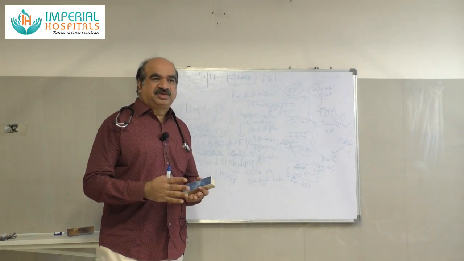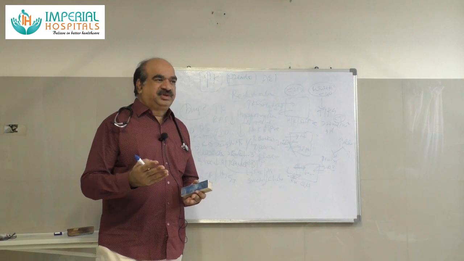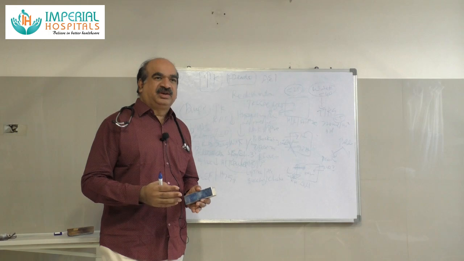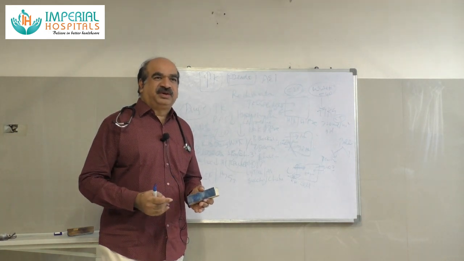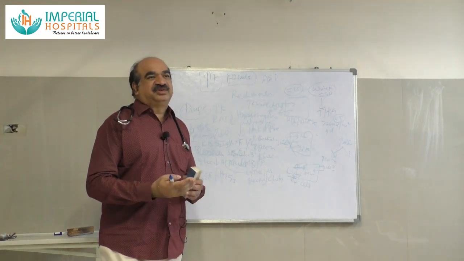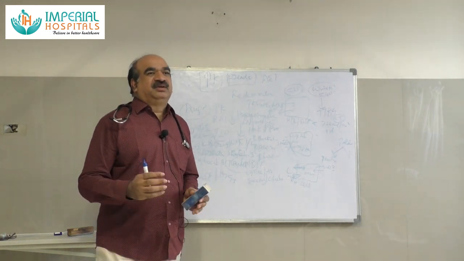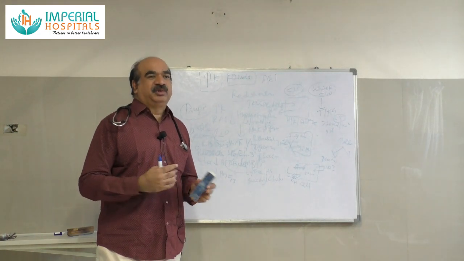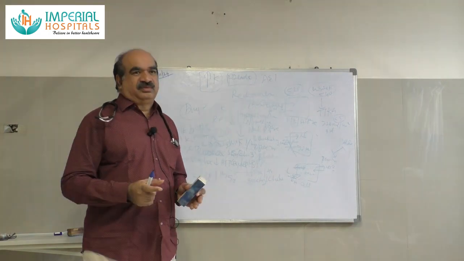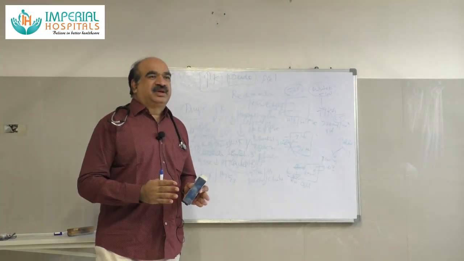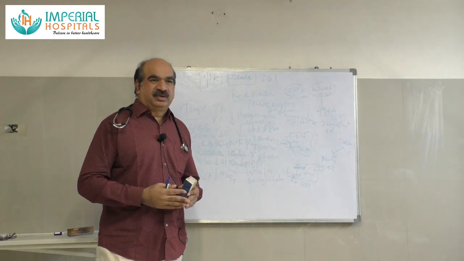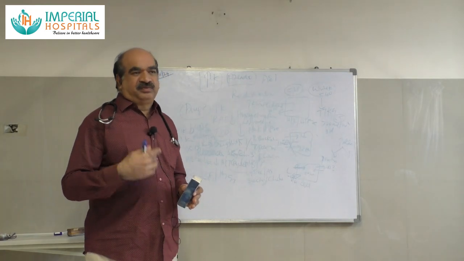The third goal is elimination of potassium with resins. Which resin? K-oxalate. What is the chemical compound? It is a sodium cation exchange resin, sodium polystyrene sulfonate. Why is it called a cation exchange resin? Potassium will be eliminated through the gut in exchange for sodium. So there will be potassium secretion in the gut and sodium entry into the blood. One caution is we should not give cation exchange resins if there is hypernatremia or if there is increased extracellular fluid volume, that is, hypernatremic states or if ECF is high.